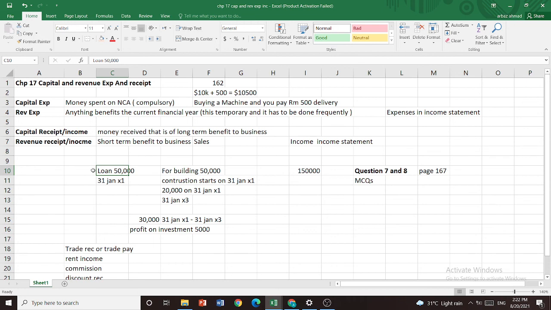Now we can also receive from many other resources. Anything we are receiving that will help us in long term benefit is called capital receipt. Pretty straightforward, nothing complicated. Just do questions 7 and 8, then we can move on with the next chapter.